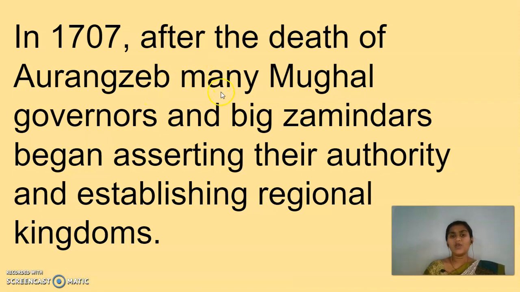The same happened here. The whole of India was controlled by Aurangzeb, but once he died, many local rulers and zamindars started taking control of their particular local areas.